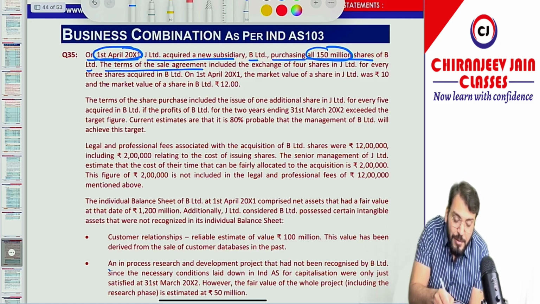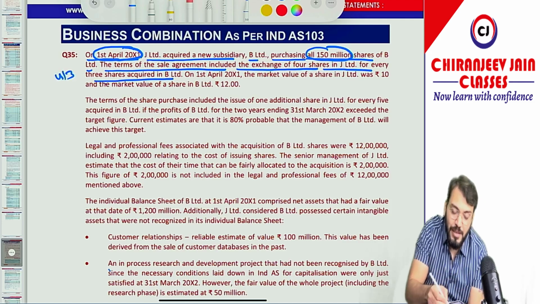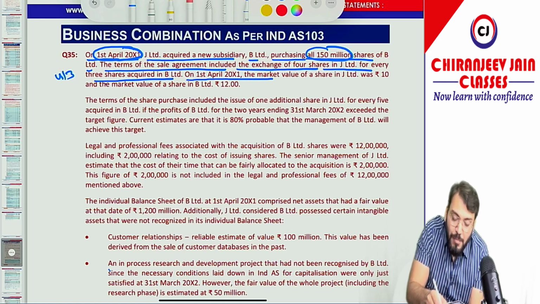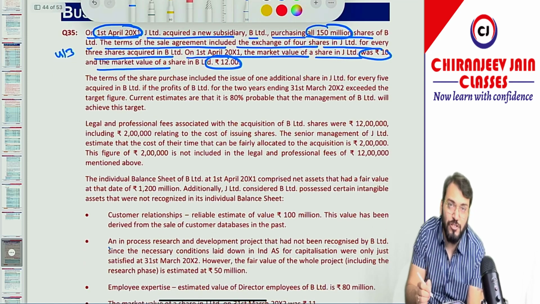The terms of the sale agreement included the exchange of 4 shares in J Limited for every 3 shares acquired in B Limited. So what is the swap ratio given? 4/3. Correct. On 1st April 2001, the market value of shares in J Limited was ₹10 and the market value of shares in B Limited was ₹12. Got this point? Yes sir. Let us come to the second point.